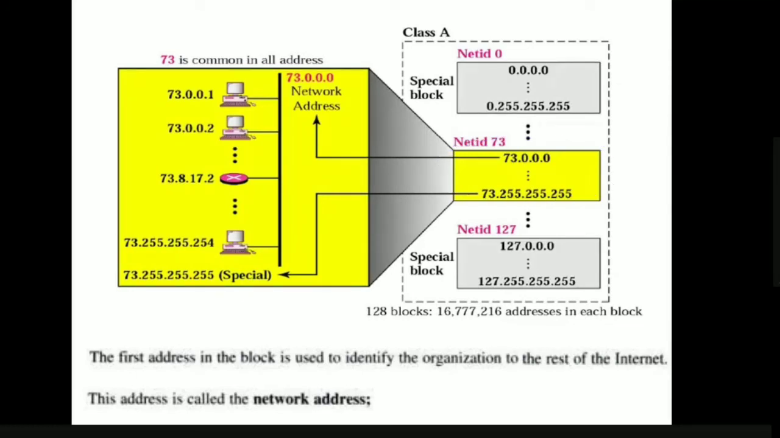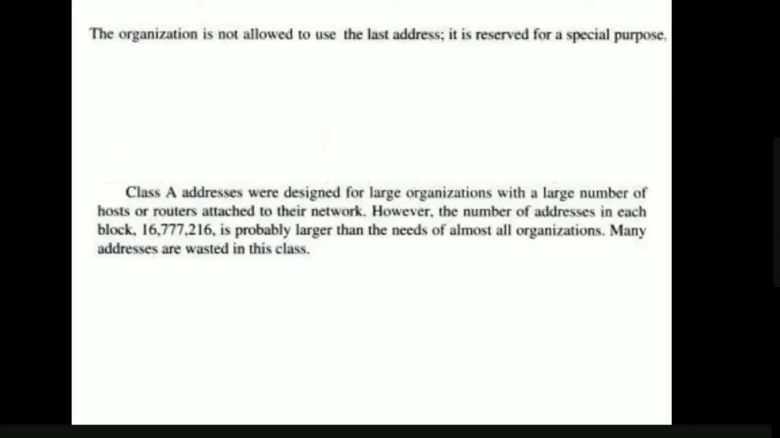The first address we are going to call the network address. Okay, so in class A, for each block we have 16,777,216 IP addresses, which is more than enough for the needs of an organization, right? Whatever big the organization may be, it could not have this many computers or devices to get connected, right?